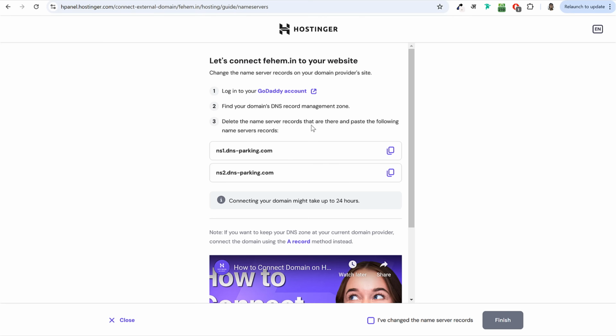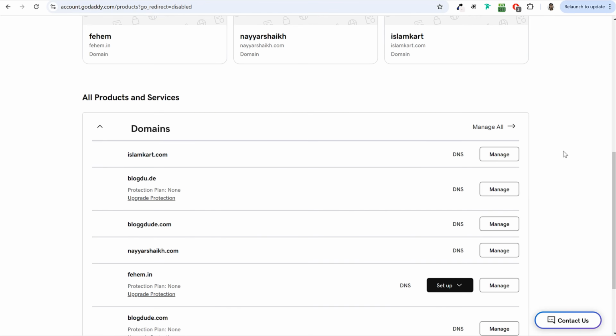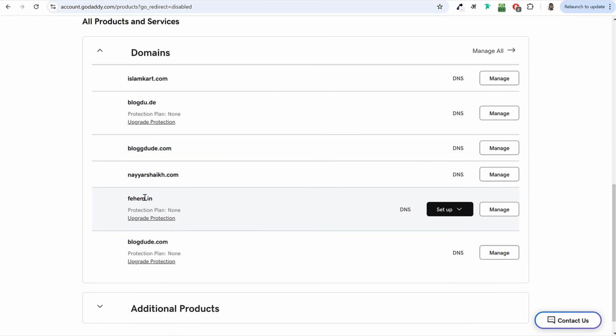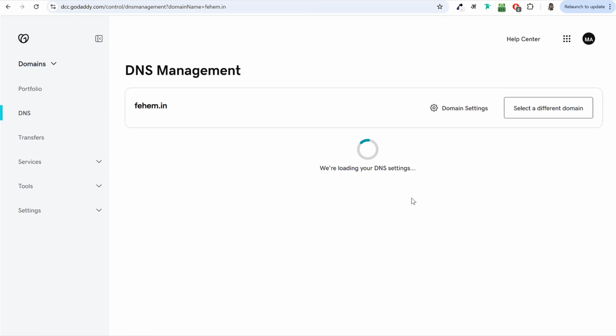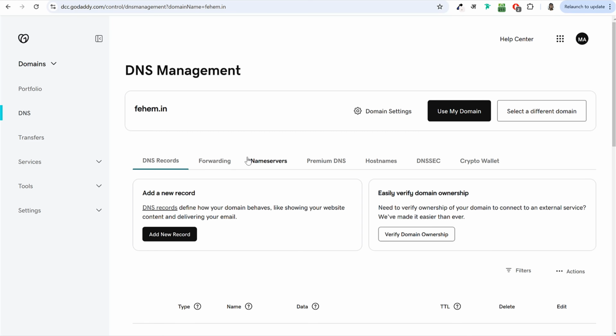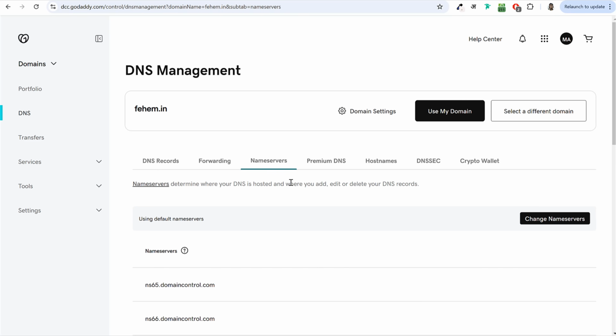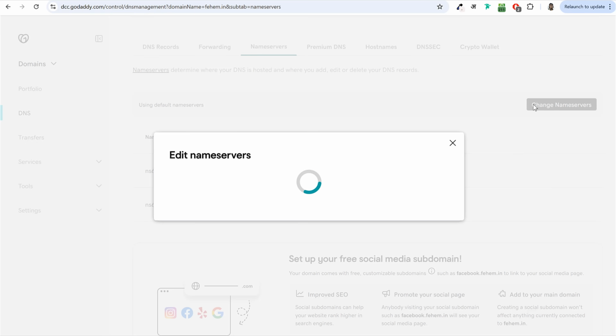Now we have to change the DNS, the name servers for your GoDaddy domain name, and replace them with these. So let's see how that is done. For that, go to GoDaddy or wherever you have registered your domain name. This is the domain name that I want to use, fahm.in. Beside every single domain name, you'll see this DNS option. DNS stands for domain name server. So you have to click on this DNS option. Now you have to search for name servers because that is what we have to change. Here it is. As you can see, name servers. Click on that and click on change name servers.